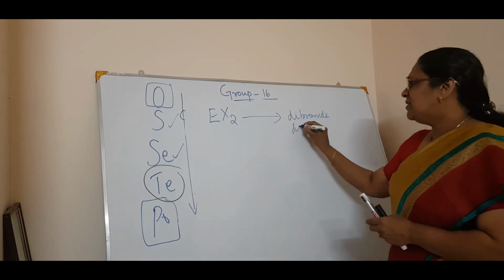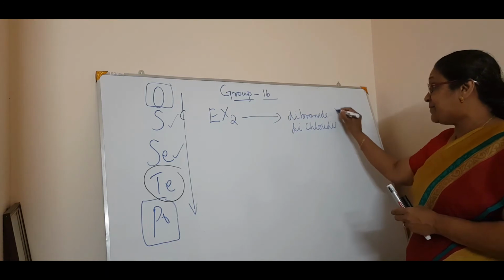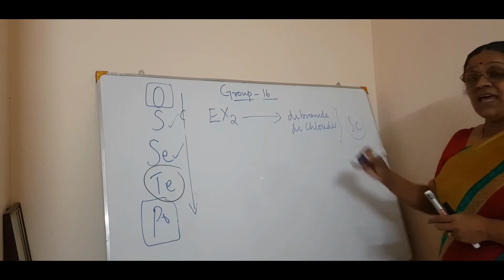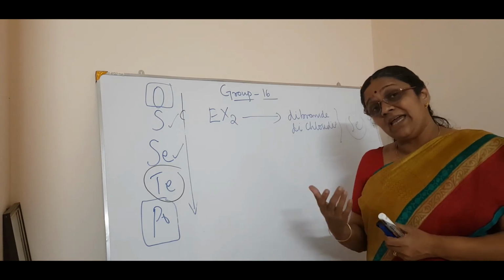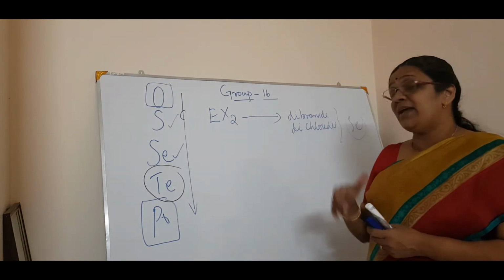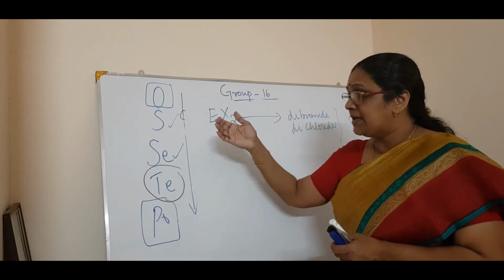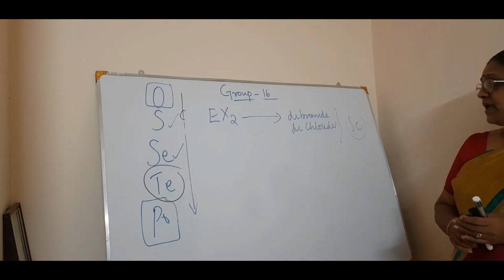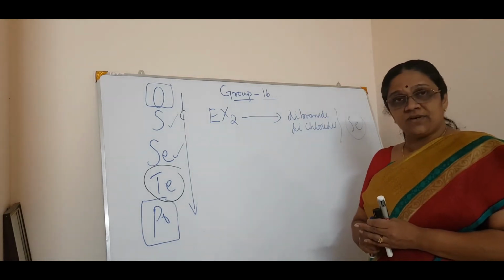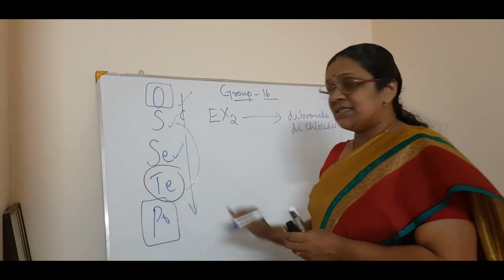Selenium is an exception. It does not form dichlorides and dibromides. The rest, like sulfur and tellurium, form dibromides as well as dichlorides. In fact, not so much oxygen, but sulfur and tellurium.